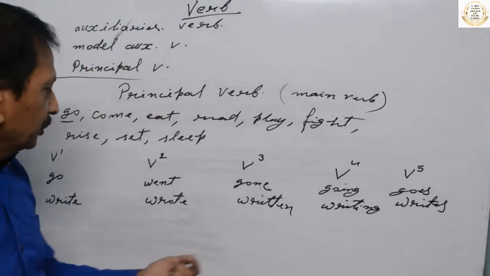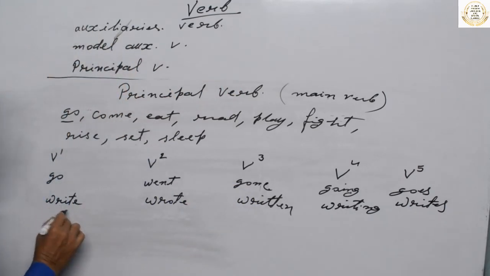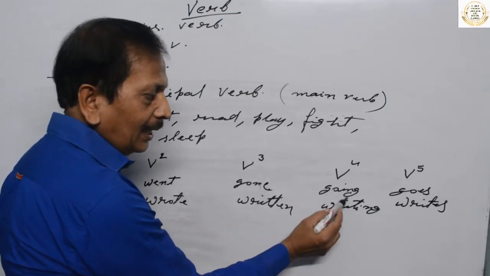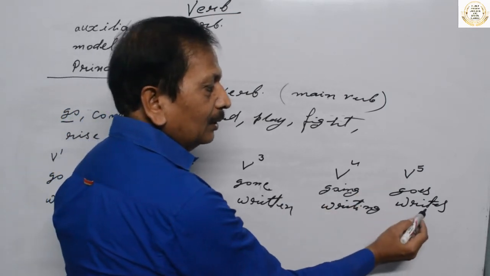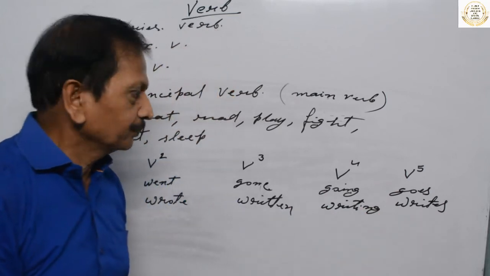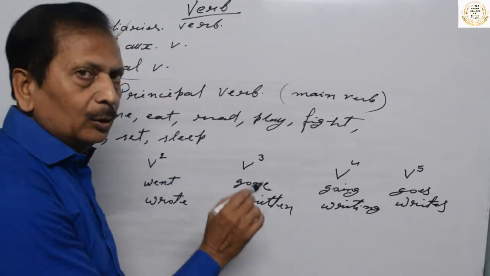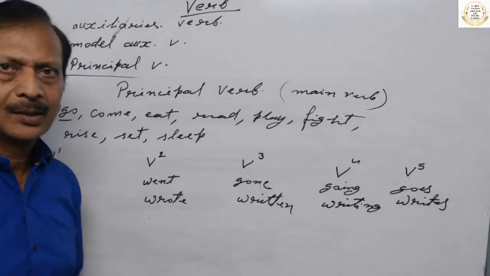So what do you see? First form, second form, third form of the principal verb, fourth form again ing, fifth form s or es added. Of these, the fourth form is not difficult.